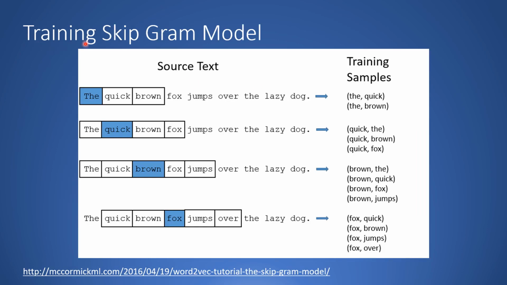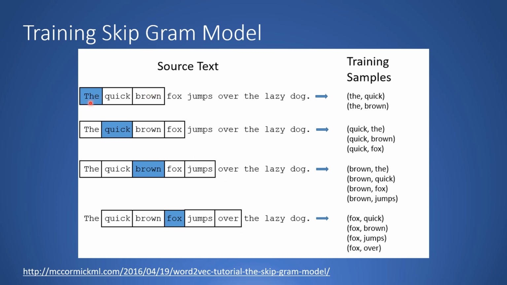Let us look at how we can train a skip-gram model. So the idea over here is that if you use the input as the word, the neighborhood words could be quick or brown. Now, if you look at the word quick, it needs to predict that the neighborhood words are brown or fox. Similarly, if you now look at the word fox, if you consider a window of 2 words surrounding it, then the words are quick, brown, jumps, or over.